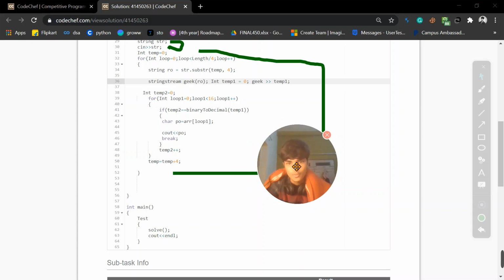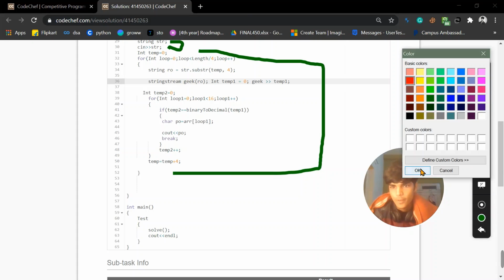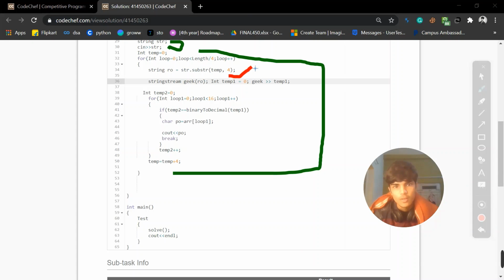Okay, so now over here with the function. We are just running the loop four times because we are going to break inside it. We are running it the whole length of the string divided by 4, because it is given that the length will be a multiple of 4. This is breaking down of the string into 4-character substrings.